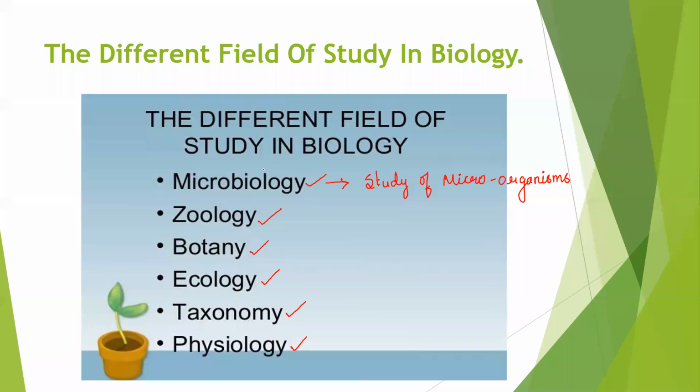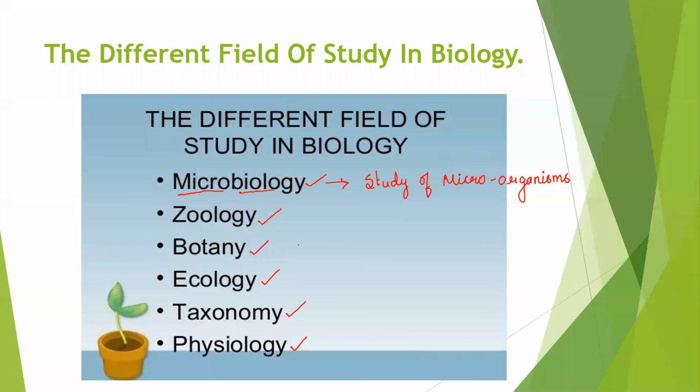Remember this. Easy to remember, right? Micro itself says that it is the study of microbes, and biology is the study of life. So now you know about it. Biology is nothing but the study of life. Zoology is the study of animals. Botany is the study of plants.